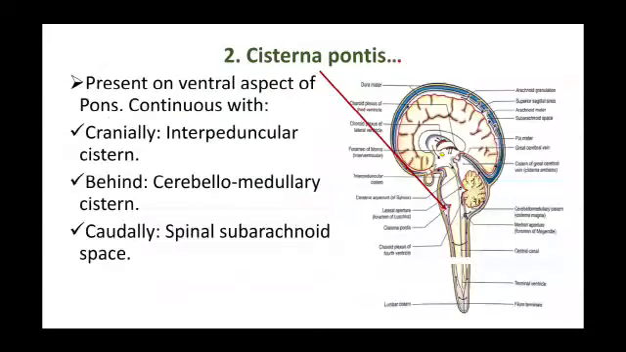The cisterna pontis is present on the ventral aspect of the pons. This is continuous cranially with the interpeduncular cistern, behind with the cerebellomedullary cistern, and caudally with the spinal subarachnoid space.